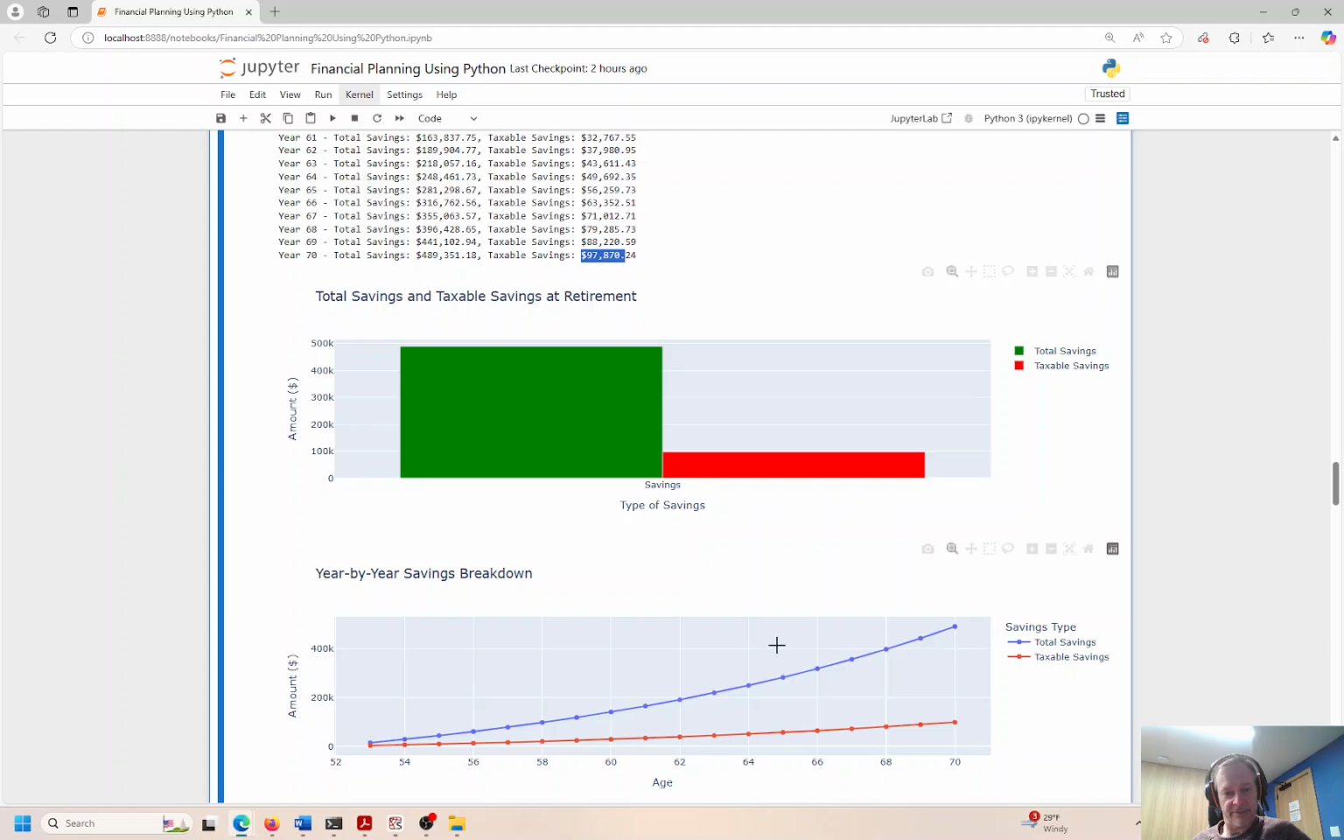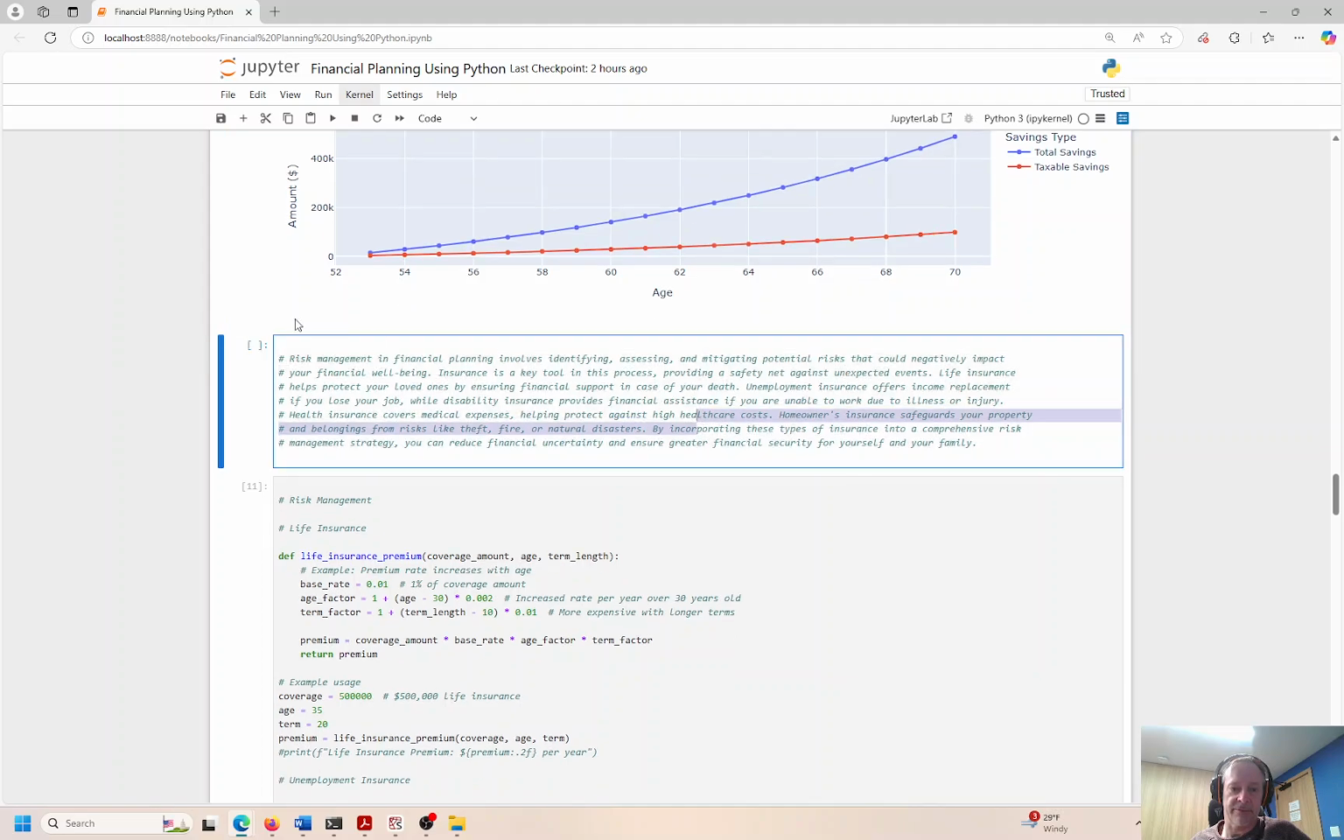Okay, so very nice. You can see this is the bar chart. This is the line chart increasing year by year. So at 52, we start, this is 1 year out. It's always 1 year into the future. And then we stop at 70. So I see 489, that corresponds to this over here. And tax savings is kind of hard to read at 97K. That's what you see right there. So nice. This is working excellent, just what we want.